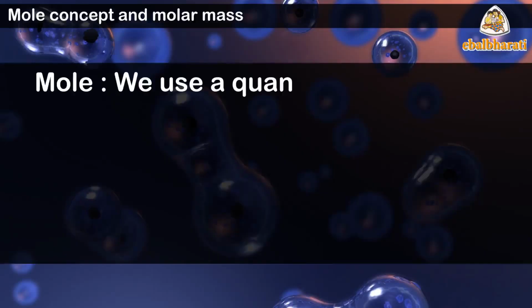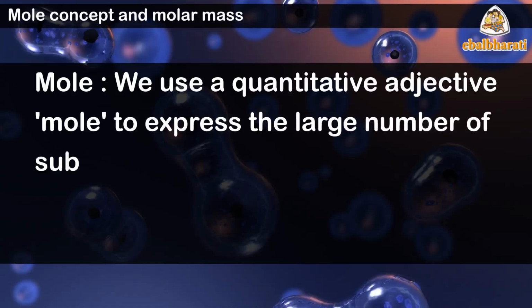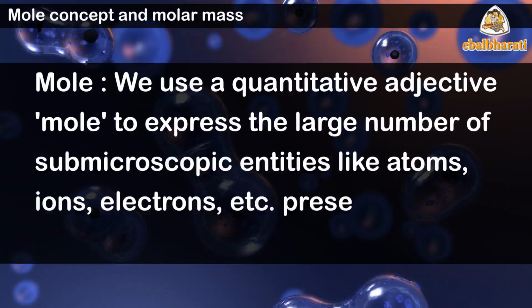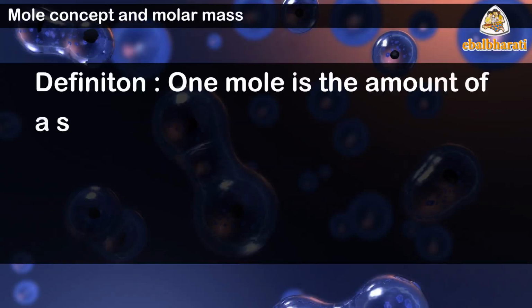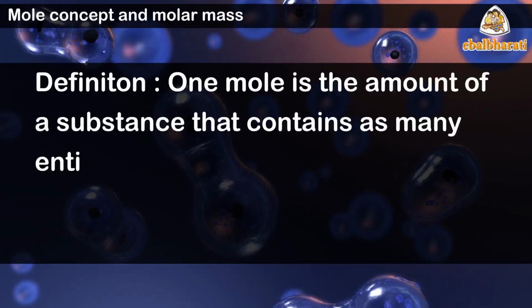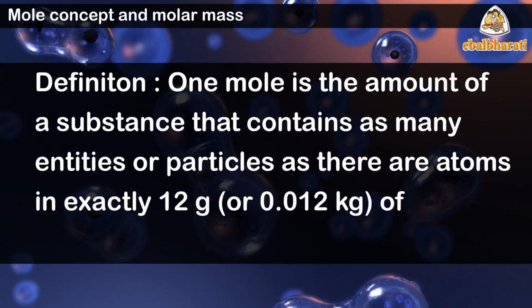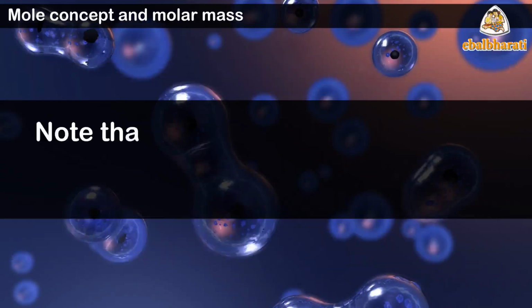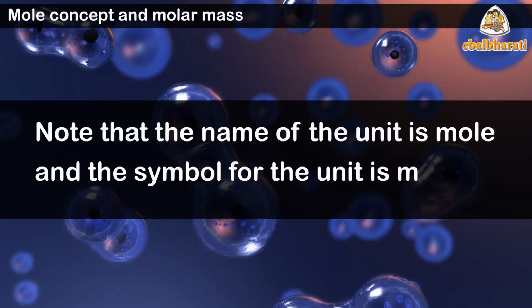Mole concept and molar mass. Mole. We use a quantitative adjective mole to express the large number of submicroscopic entities like atoms, ions, electrons, etc. present in a substance. Definition. 1 mole is the amount of a substance that contains as many entities or particles as there are atoms in exactly 12 grams or 0.012 kg of the carbon-12 isotope. Note that the name of the unit is mole and the symbol for the unit is mol.